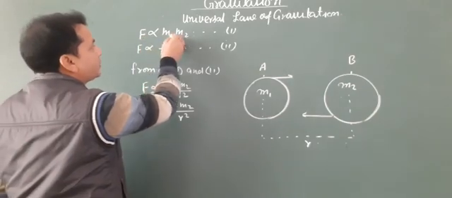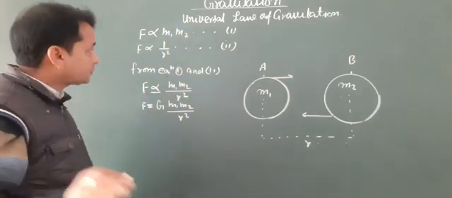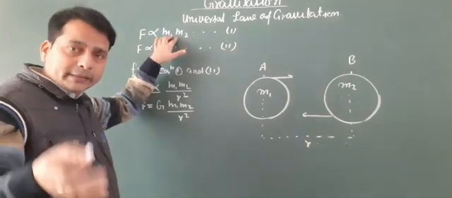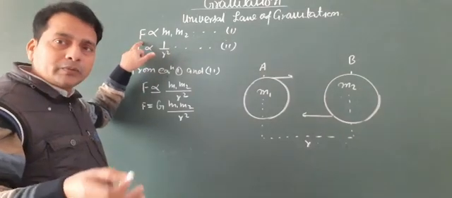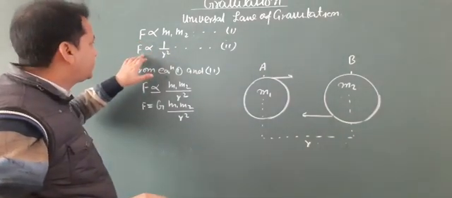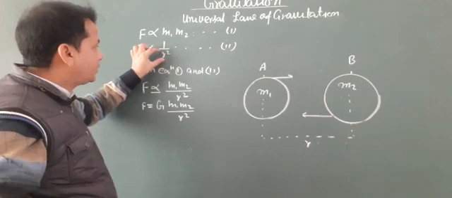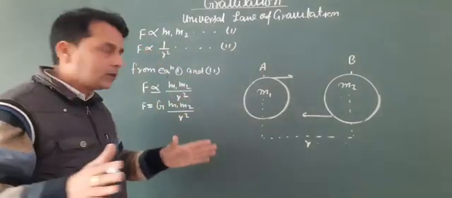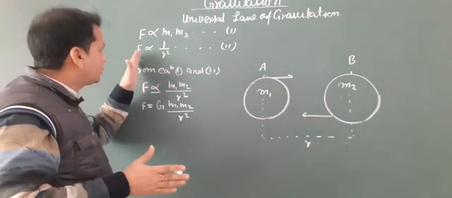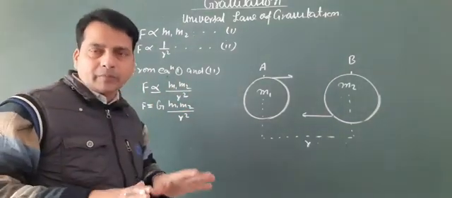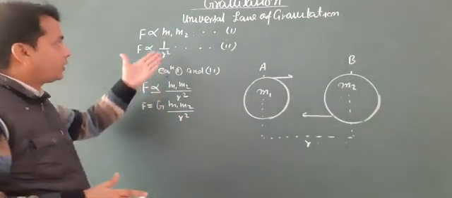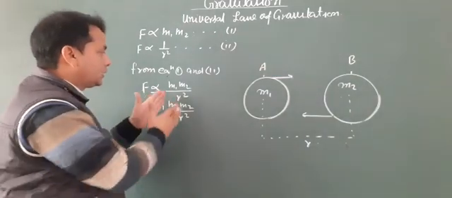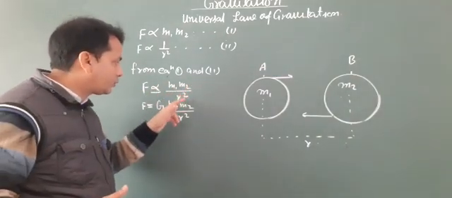So it is clear that gravitational force is directly proportional to the product of their masses. If the masses of the objects increase, then the gravitational force also increases. And from the second equation, if the distance between the centers of both objects increases, then the gravitational force decreases by the same amount. Now from the first and second equations, we can write that the gravitational force is proportional to m1 into m2 by r square.